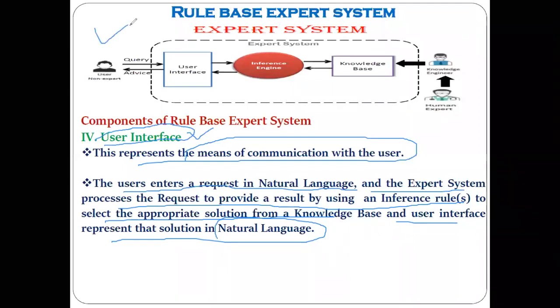Now let us understand in short whatever we have discussed. We have gathered the knowledge base, the inference engine has been created, and the user interface component has also been created. Understood? The knowledge base is created, we have discussed what a knowledge base is. The inference engine is also created, we have discussed what an inference engine is, and the user interface is also created. Then our software system as an expert system is created. Got the point?